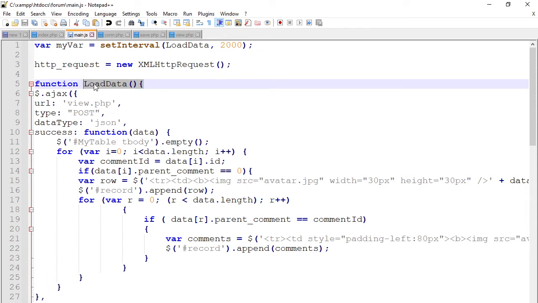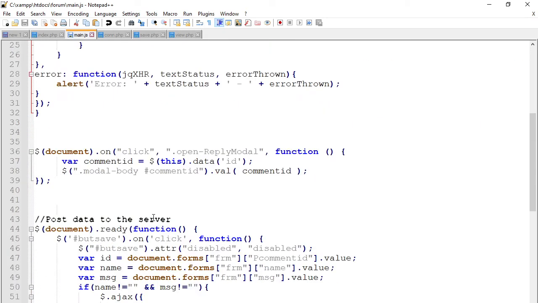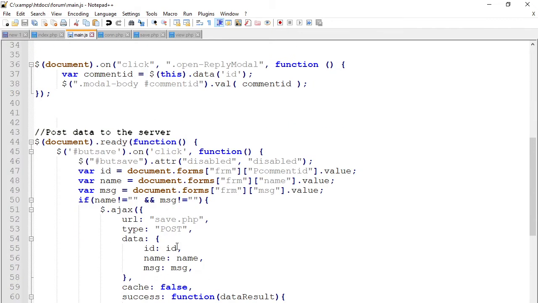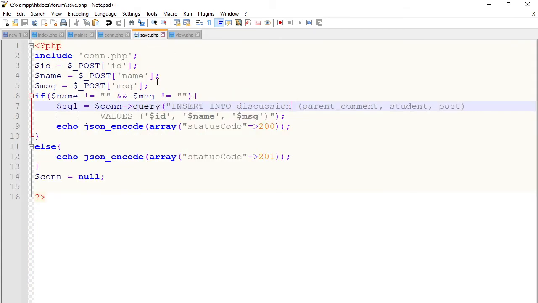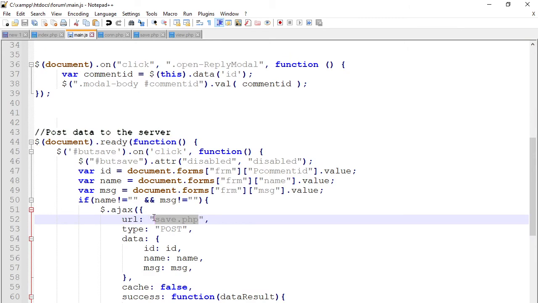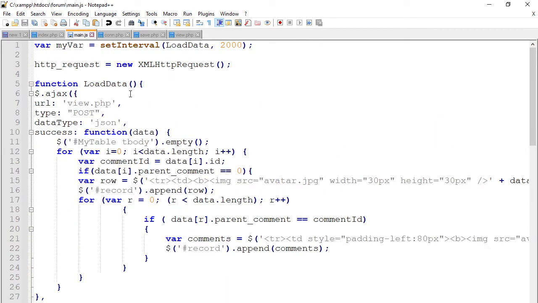It's a JS function which is a combination of Ajax, so this one fetches data. But before we go to the one that fetches data, you can see when you send the data through Ajax, we have got the save.php, which now stores the data. This is the save.php, and it receives the data from the Ajax, and then it will insert into the database, and once it inserts into the database, it just sends back a JSON array, which once it is received here, it will load this function.